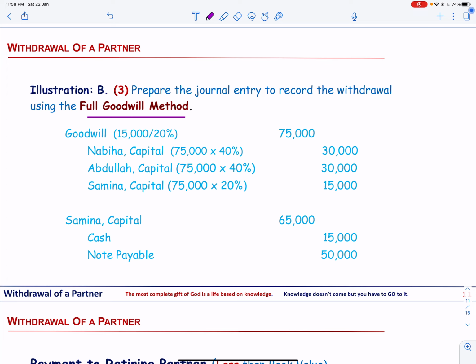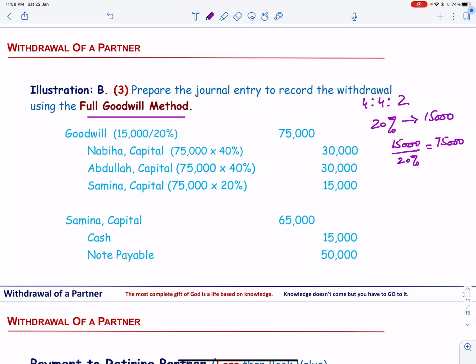If 20% of goodwill is, we remember Samina's share in the profit was in the ratio of 4:4:2. So that means 20%. So 20% of goodwill is equal to 15,000. We have calculated in the previous example. And so the total goodwill will be 15,000 divided by 20%, and that will be equal to 75,000.